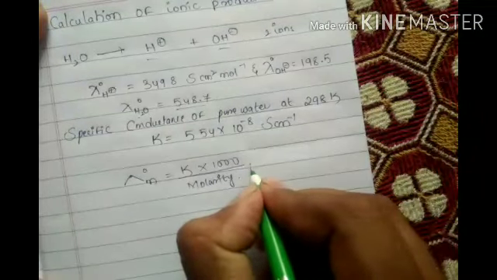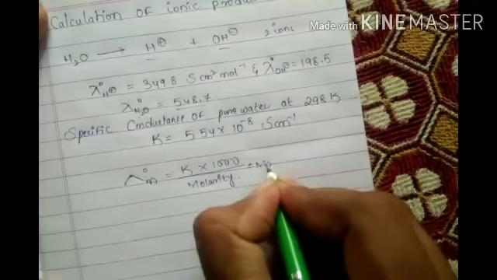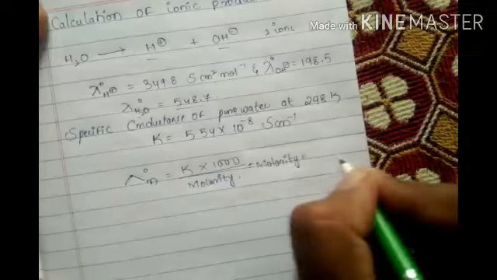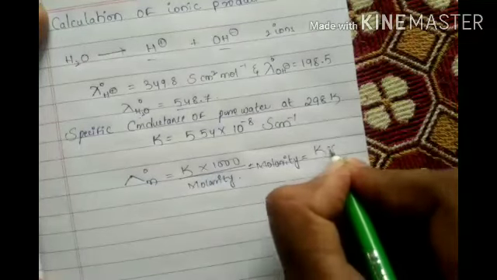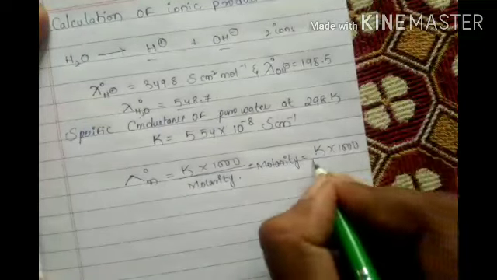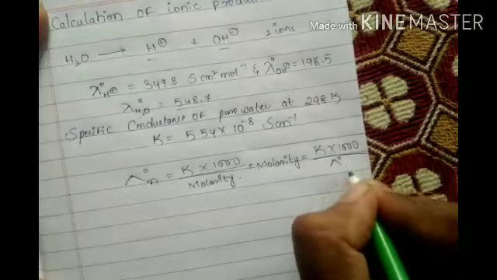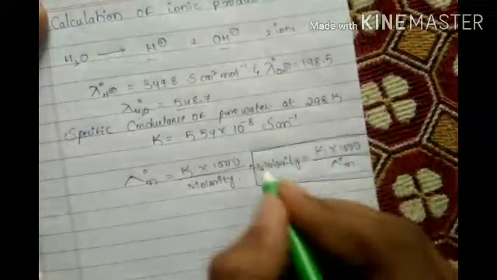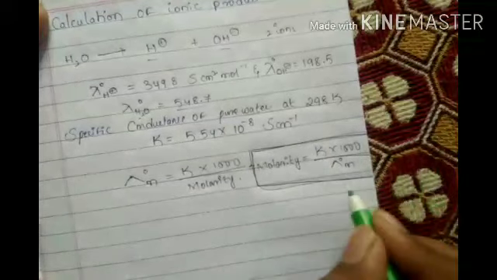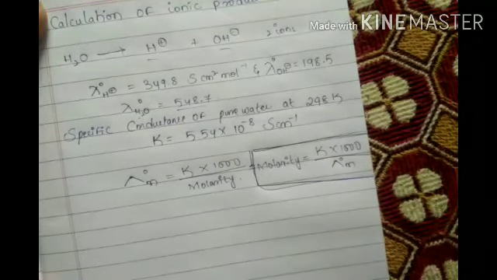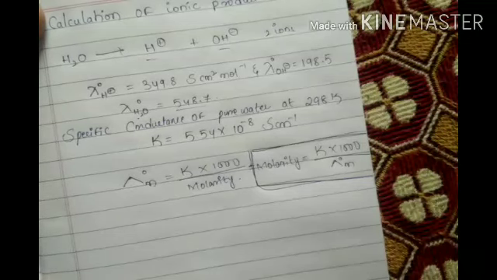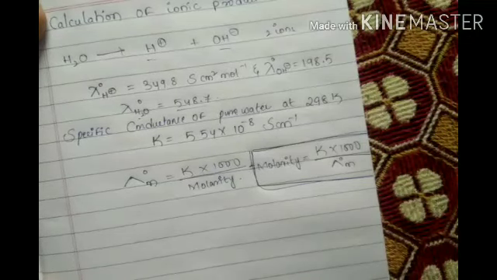For example, molarity equals kappa into 1000 by lambda m. This is the molarity formula, if the specific conductance and molar conductivity are given.